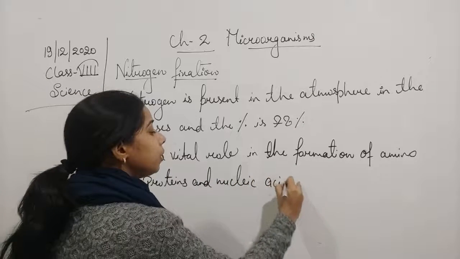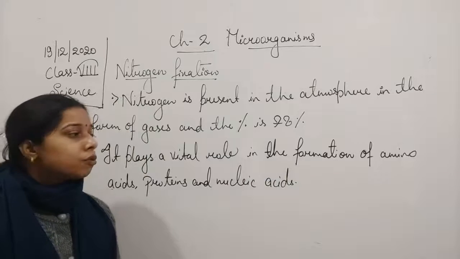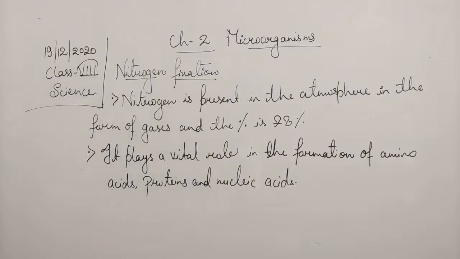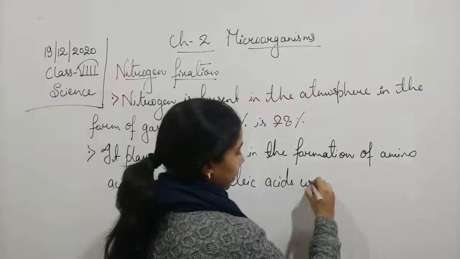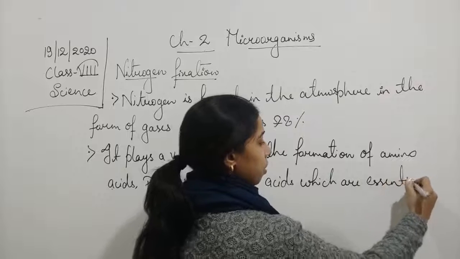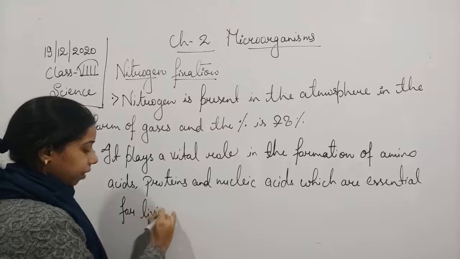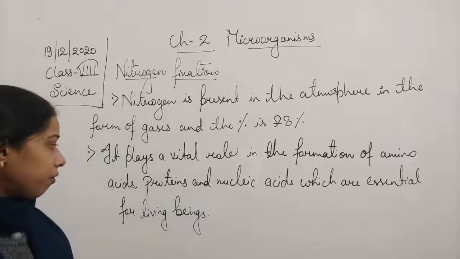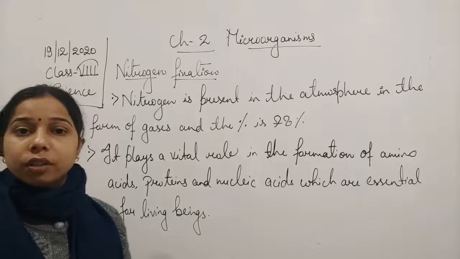When we talk about nucleic acids, students, here we are talking about DNA and RNA. So it is used for making protein, nucleic acid, and amino acid. These are essential for living beings. So we can say that the formation of amino acid, protein, and nucleic acid is very essential for the living organism.